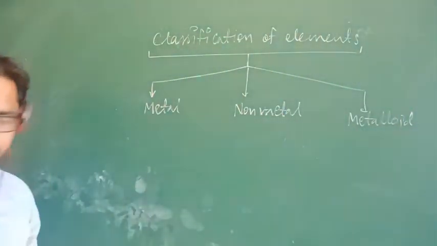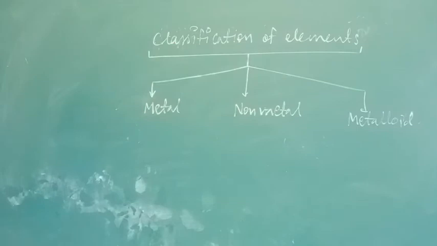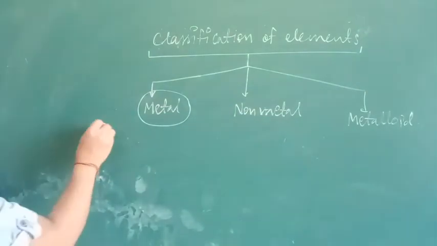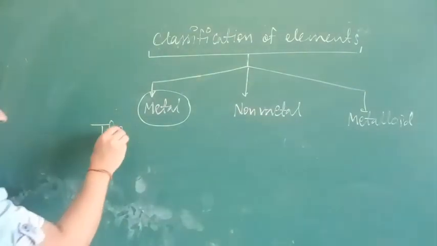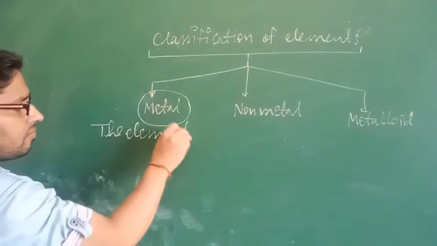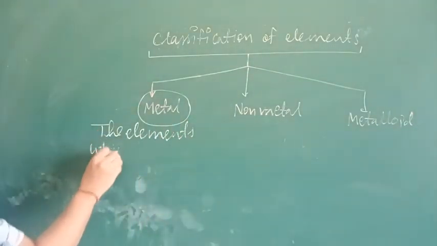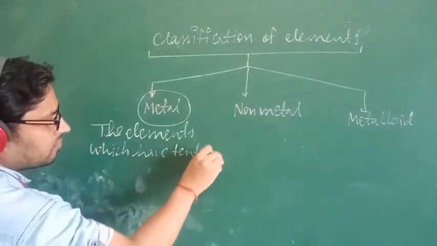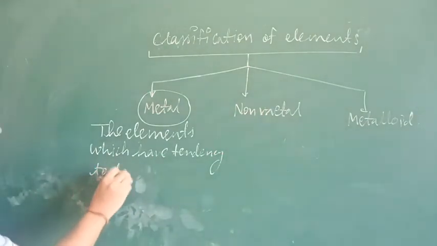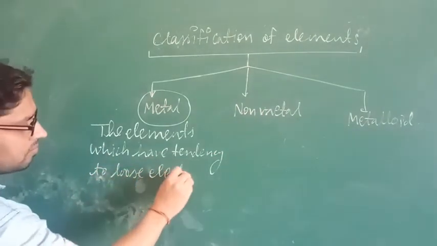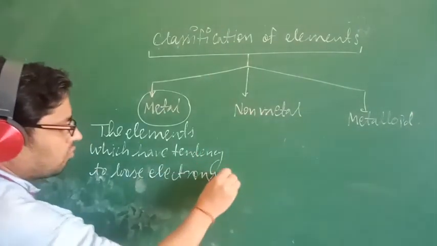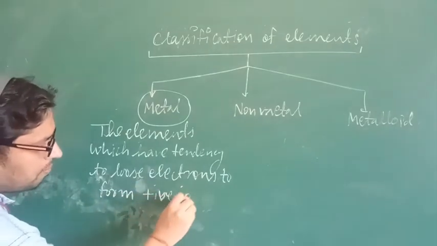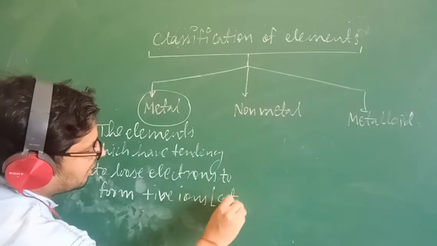Now, what are metals? Very simply, metals are the elements which have a tendency to lose electrons to form positive ions, which are also called cations.